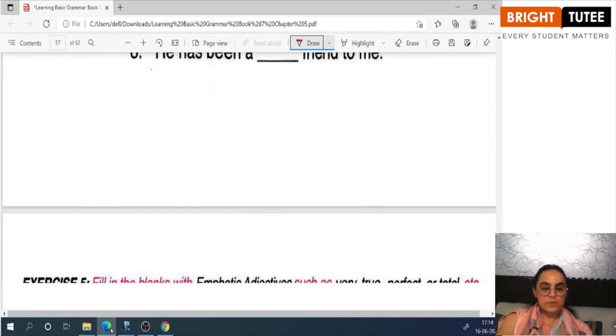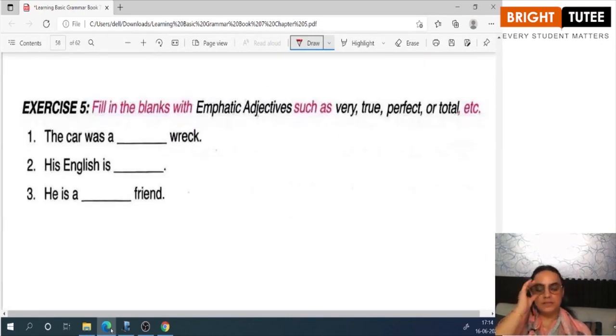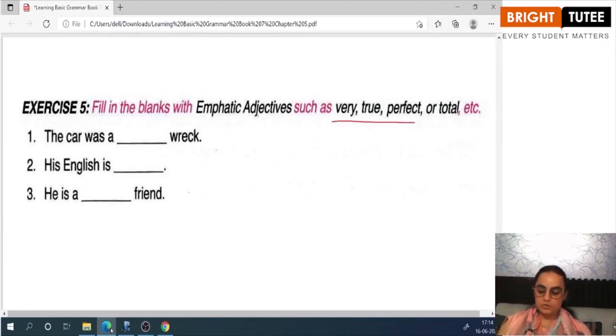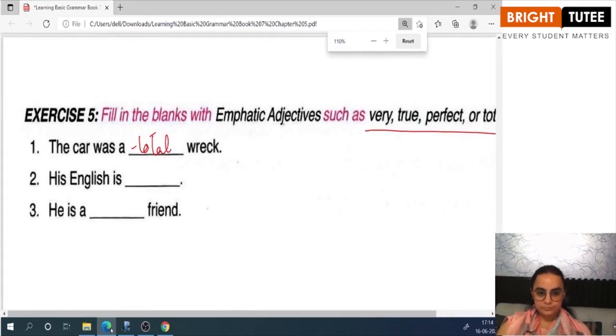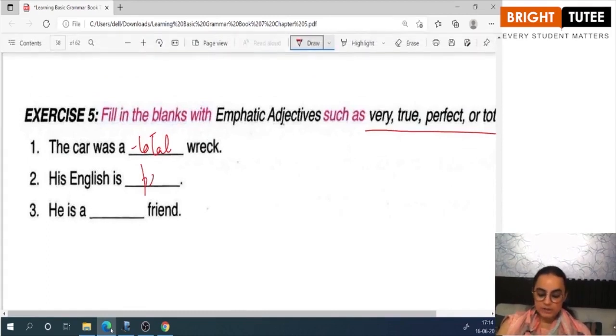The next question says, fill in the blanks with emphatic adjectives like very, true, perfect, total, etc. Again, 8 sentences are there in your book. We'll solve the first 4. The car was a total wreck. Wreck means it was totally destroyed. His English is perfect.